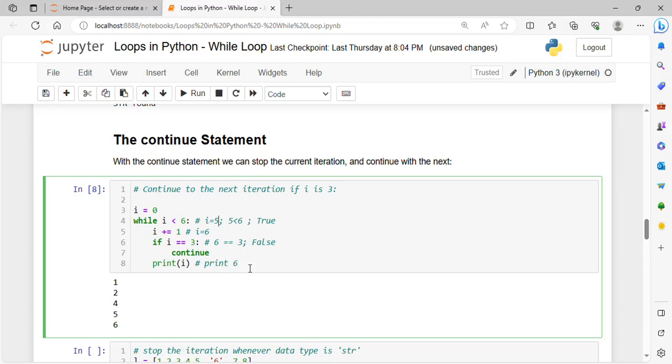Now the value of I is 6, and when it compares 6 less than 6, it will be false. As the condition becomes false, it will exit out of the loop. So it will not check for 7 and so on. This was the working of